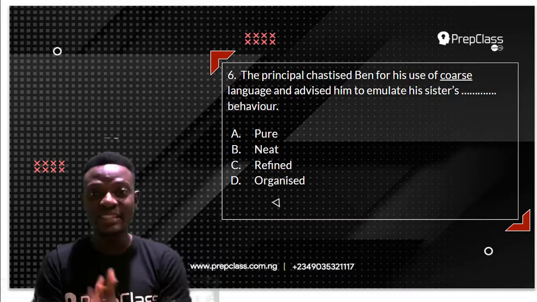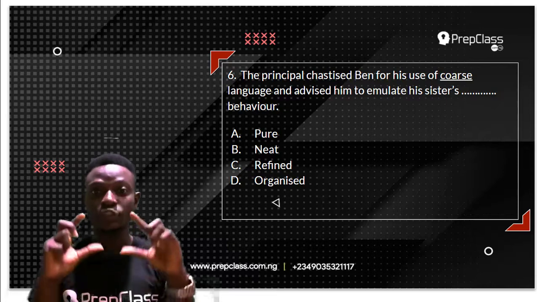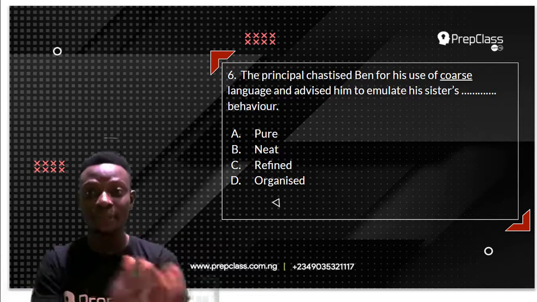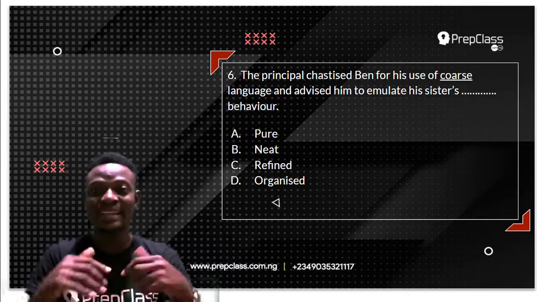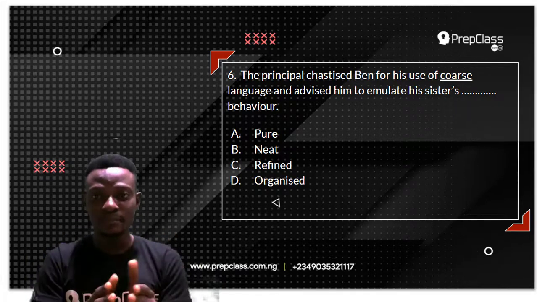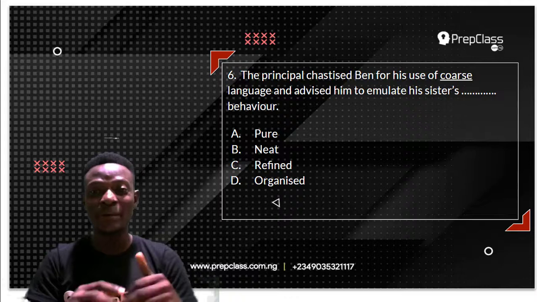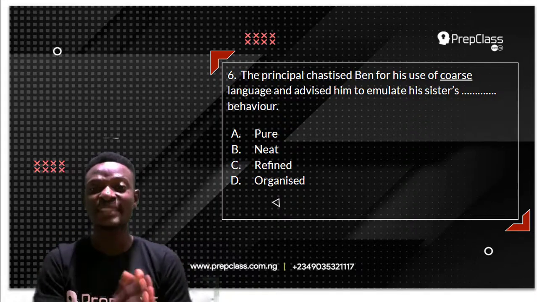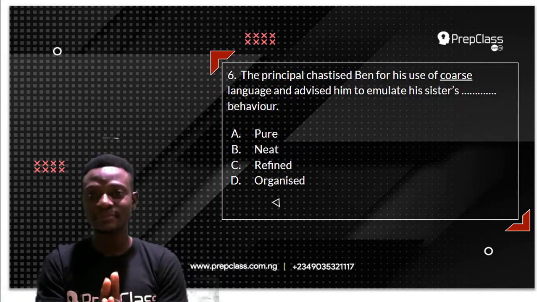Now, before we proceed to answering the question, the instruction remains the same as in the previous video: we have to select the word that has the opposite meaning to the underlined word in the sentence. And at the same time, that word has to correctly occupy the position of the blank space in the sentence.